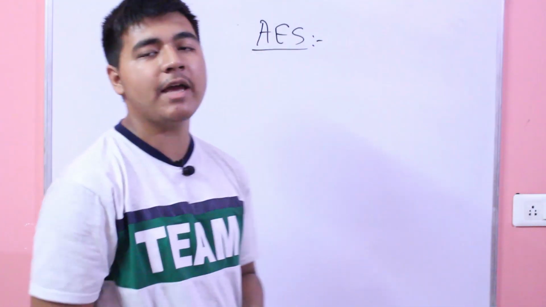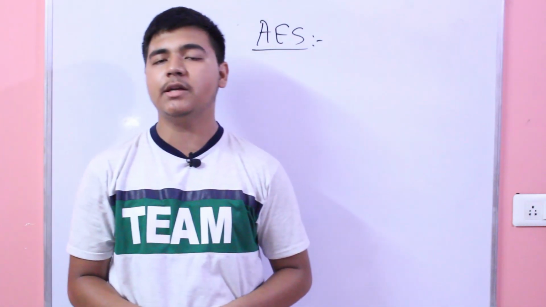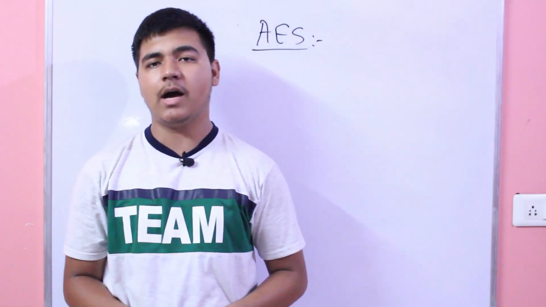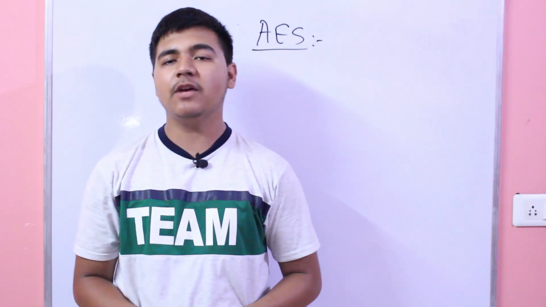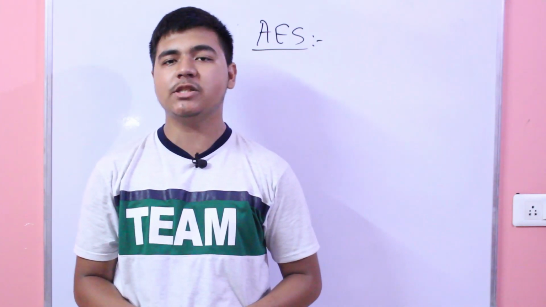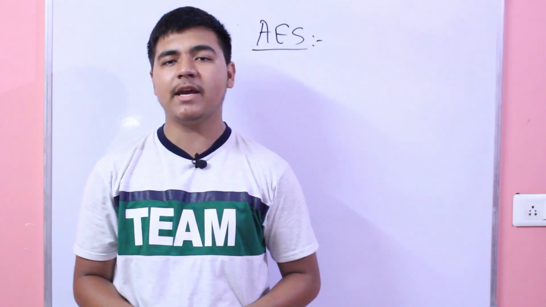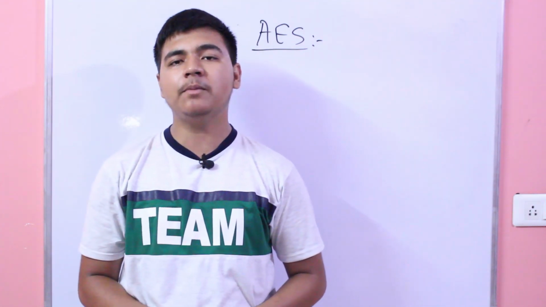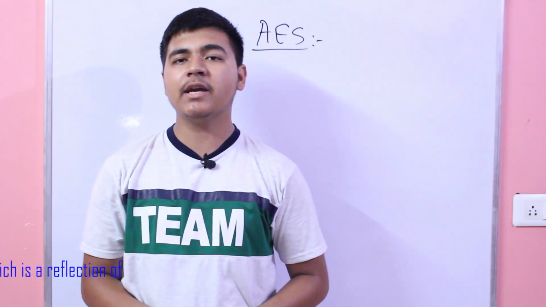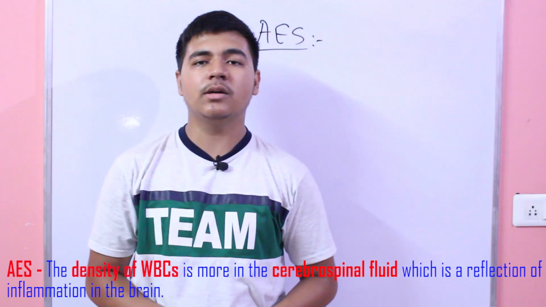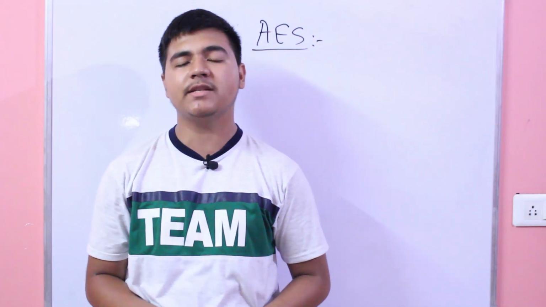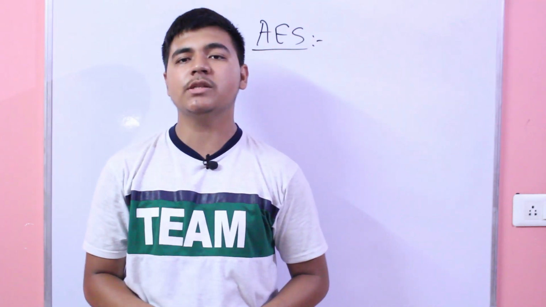These two conditions, hypoglycemic encephalopathy and acute encephalitis syndrome, are different from each other. The major difference is that in encephalitis, the fever starts before the brain dysfunction begins, and in hypoglycemic encephalopathy, the fever is seen after the brain dysfunction begins. Another major difference is the density of white blood cells in the cerebrospinal fluid. In encephalitis, the density of white blood cells is very large, which causes brain edema or inflammation in the brain, resulting in headache, convulsions, confusion, or coma.